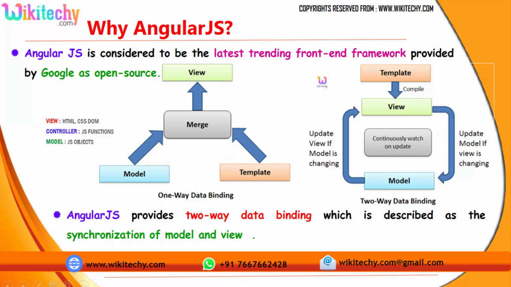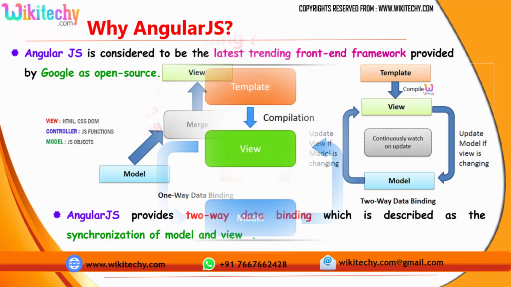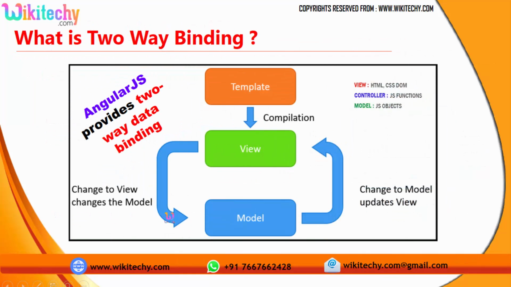But in AngularJS you have this concept: if there is any change in the view, the model automatically gets updated, and if there is any change in the model, the view automatically gets updated. So an automatic update and synchronization of model and view is referred to as two-way data binding, which is happening in AngularJS.